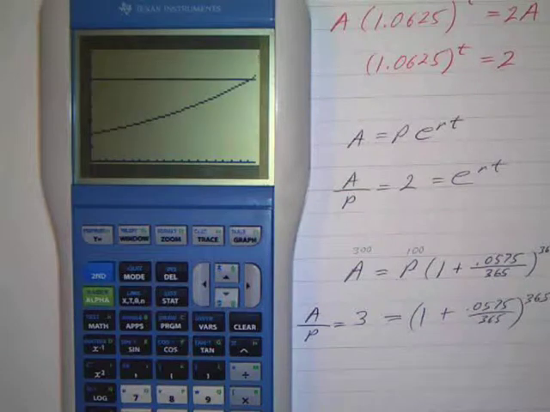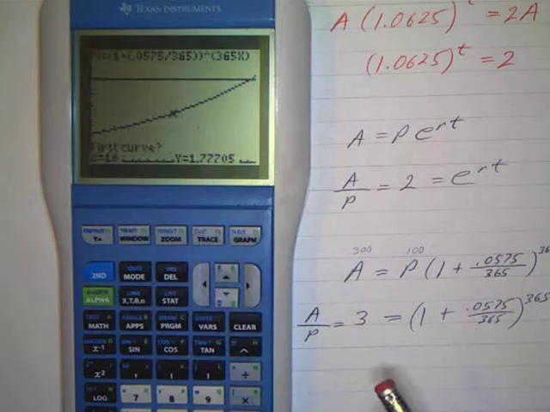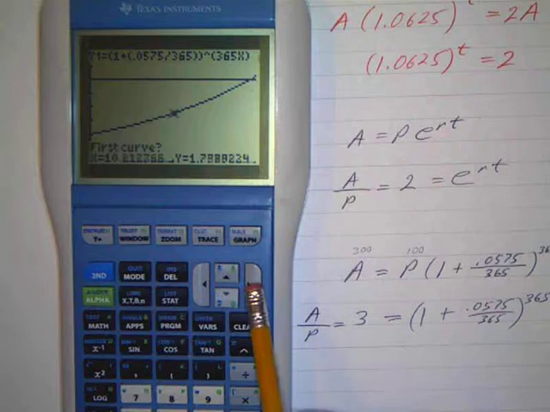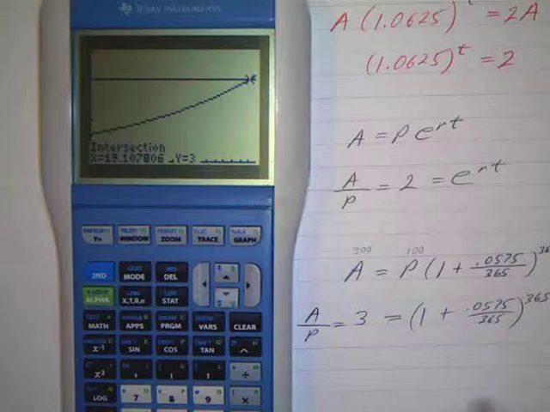And there we go. And let's go to intersect. So we go second calculate, intersect 5. That first curve, we'll get a little bit closer like that. Enter, enter, enter. And we get 19.108. We can round it off. So T is approximately, I can write that over down here, I guess.